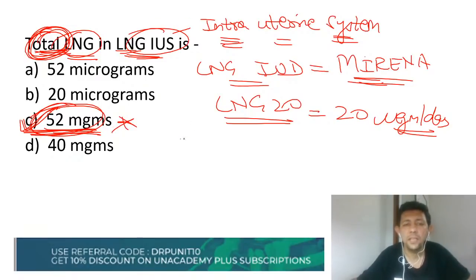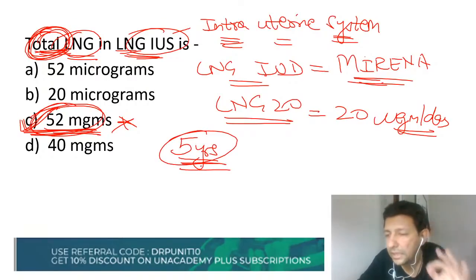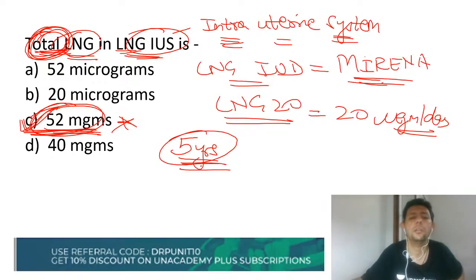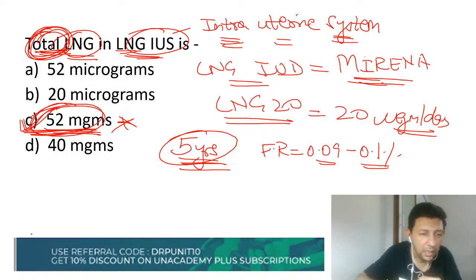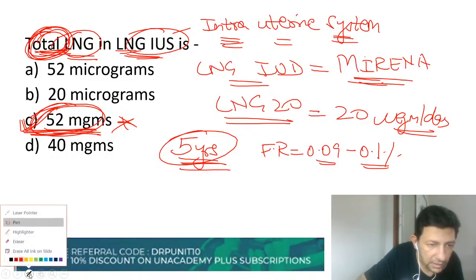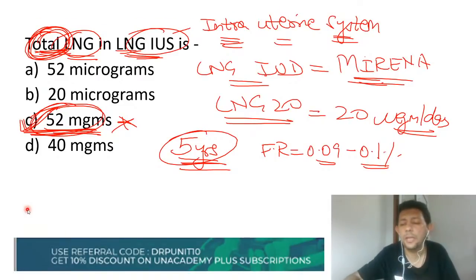Very important point: this is a method of birth control effective for 5 years, and it's one of the highly effective methods of birth control. It's one of the best methods. Why? Because it has a very low failure rate. The failure rate is only 0.09 to be precise, or even if you remember 0.1%, that is absolutely fine. All these are important MCQs which could be asked.